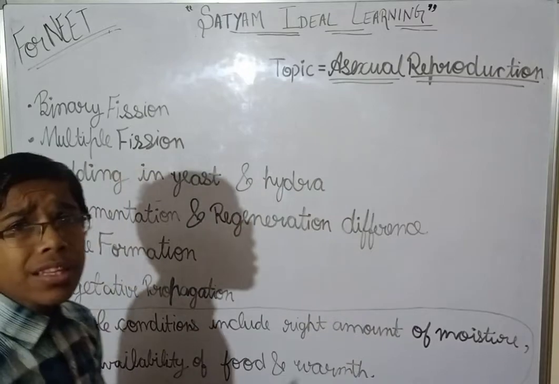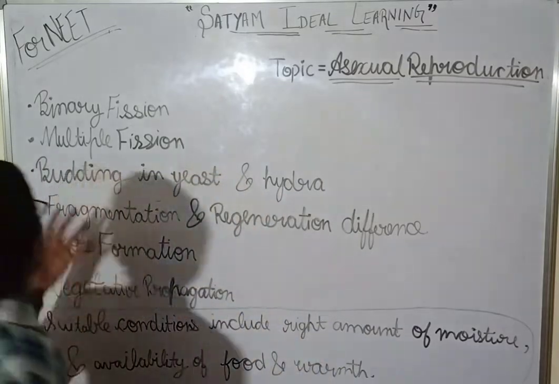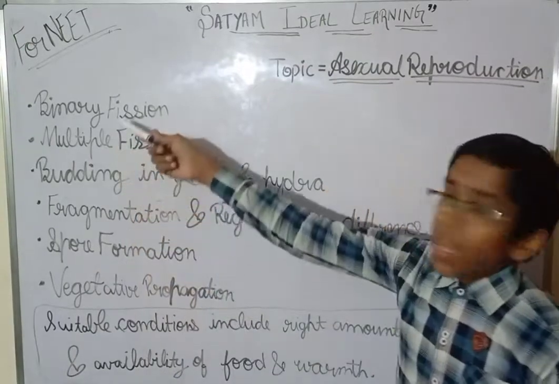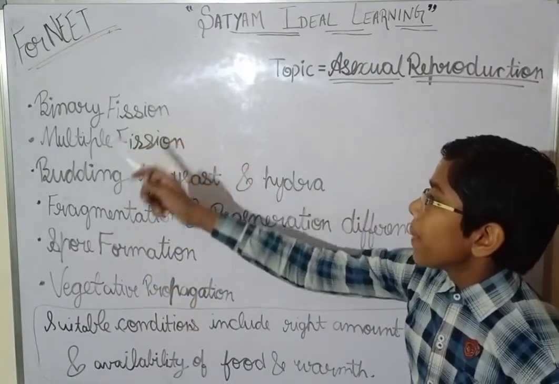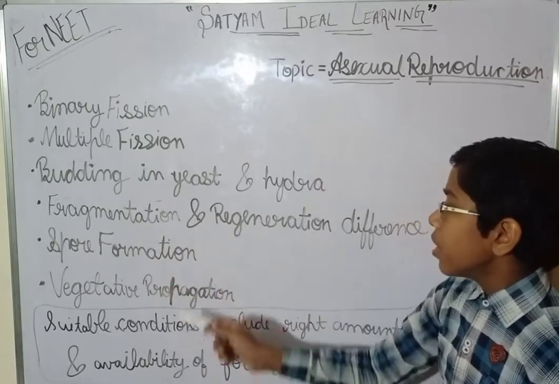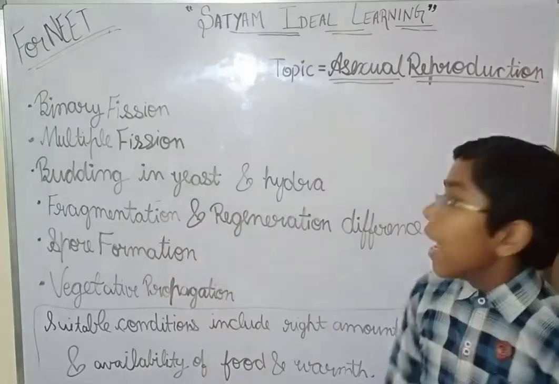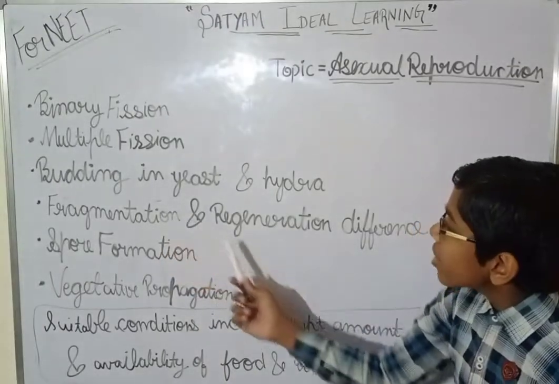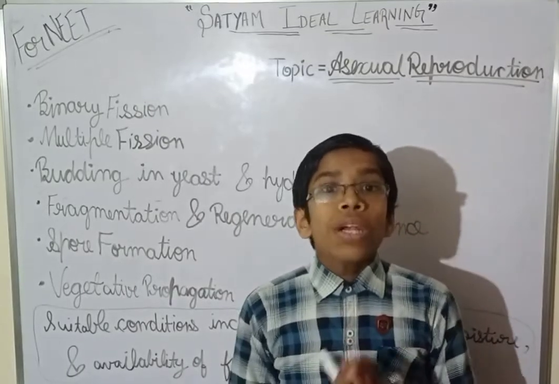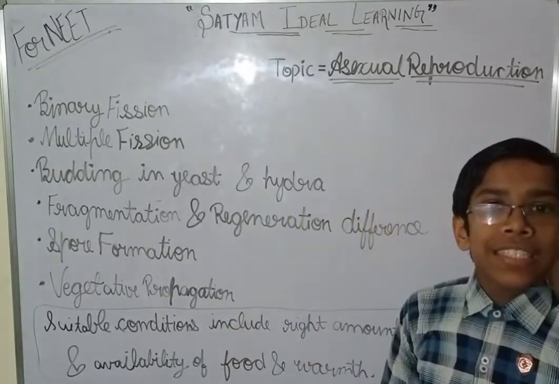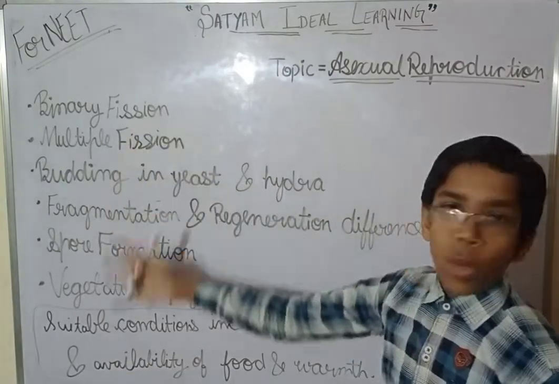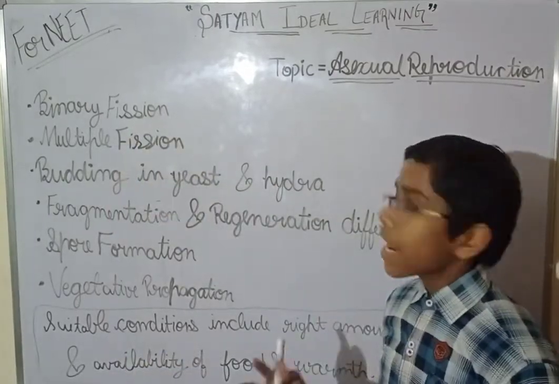Now, there are many ways: binary fission, multiple fission, budding, fragmentation, regeneration, spore formation, and vegetative propagation. And we will also discuss the difference between fragmentation and regeneration. So watch the video till the end, and let's start with asexual reproduction and the ways in which it occurs.